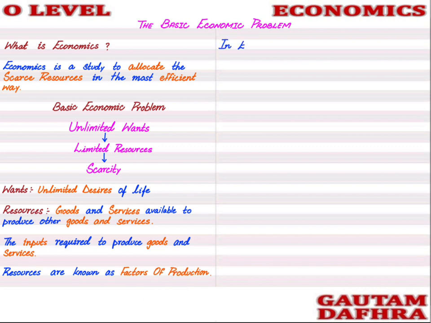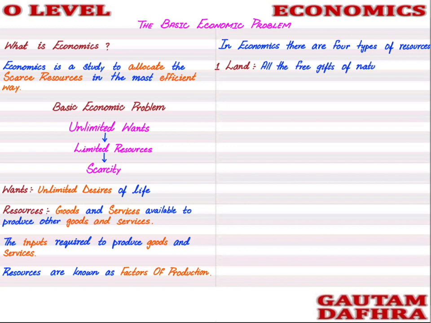In economics there are four types of resources, or four factors of production, which mean the same. The first factor of production is land. Land in economics does not mean the physical land, the premises. It includes all the free gifts of nature. Whatever is given by God, whatever is given by nature, that can be used to produce goods and services.